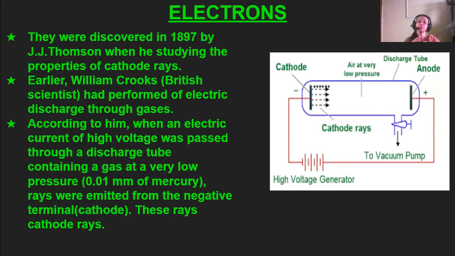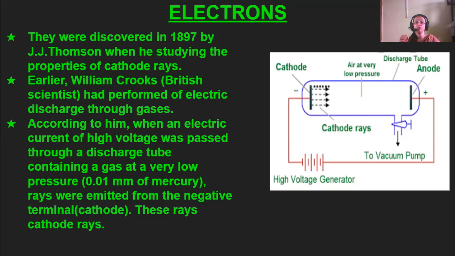According to him, when an electric current of high voltage was passed through a discharge tube which contains a gas at a very low pressure, that is 0.01 millimeter of mercury pressure, some rays were emitted from the negative terminal.